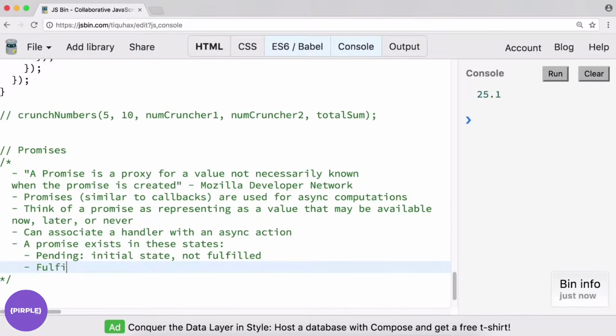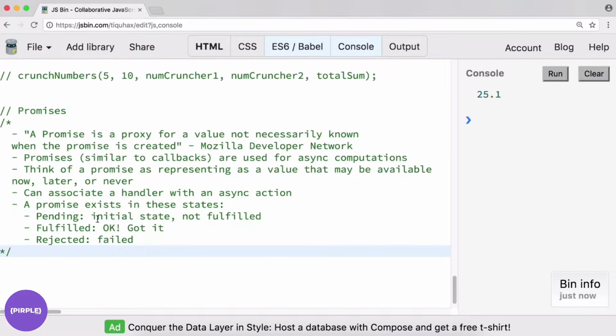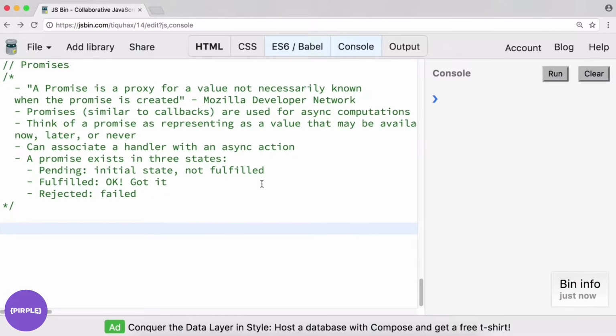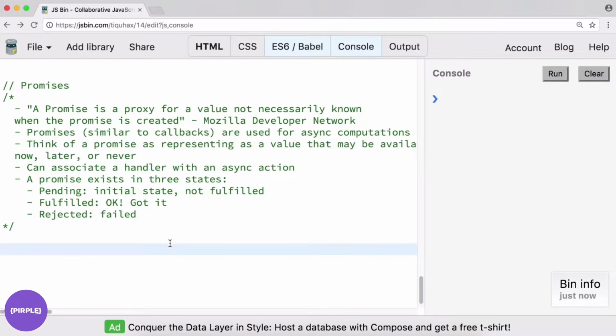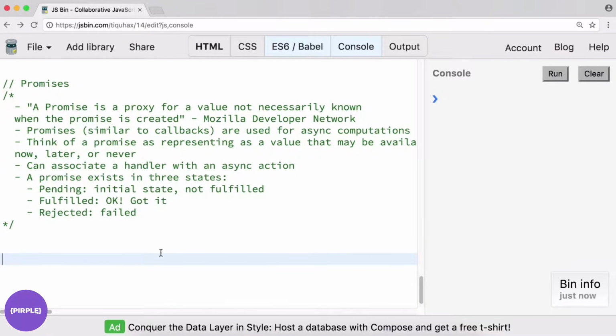It could be fulfilled, which is okay, got it, or it could be rejected, in other words, it failed. That's all great, but it doesn't really make a lot of sense until we see some examples, in my experience anyway. So let's do it.